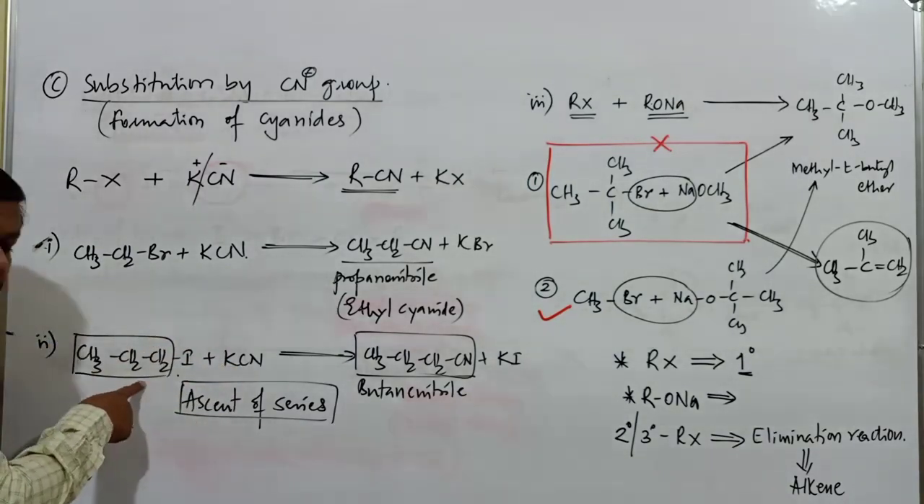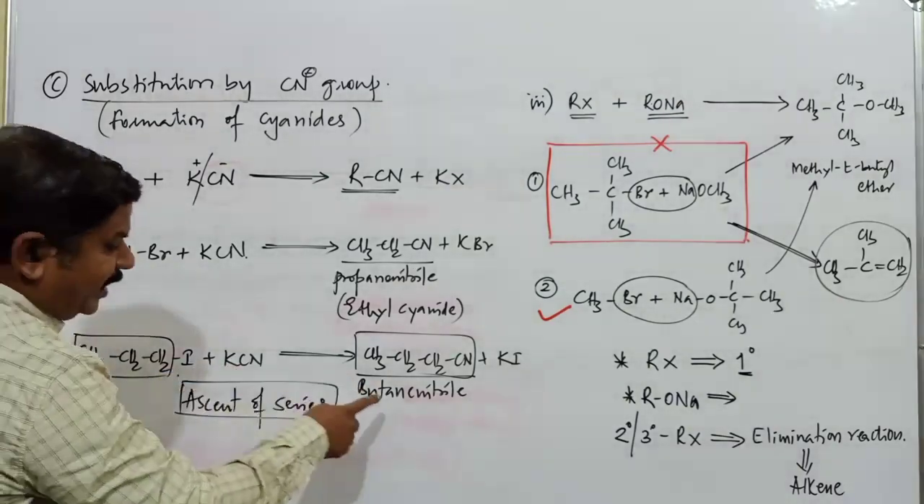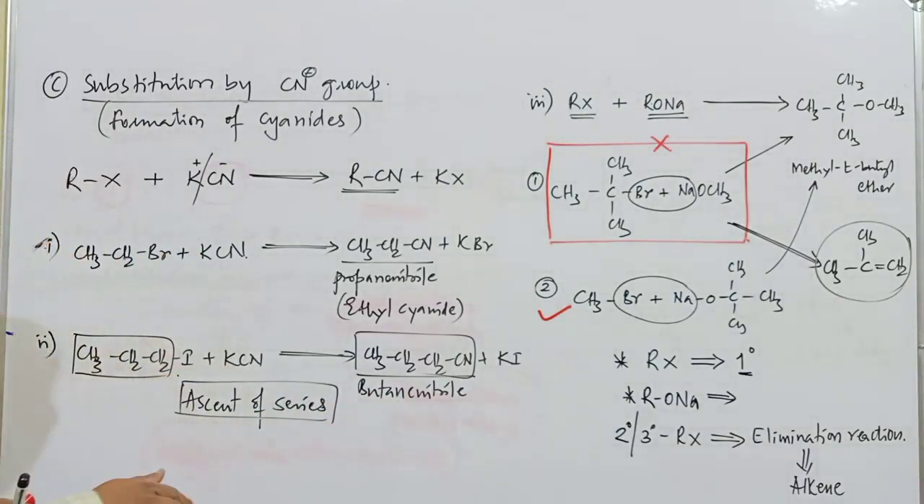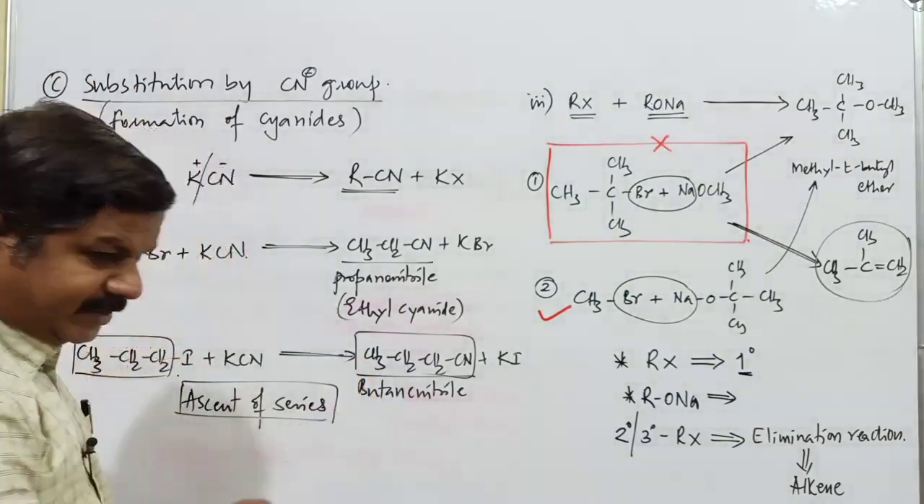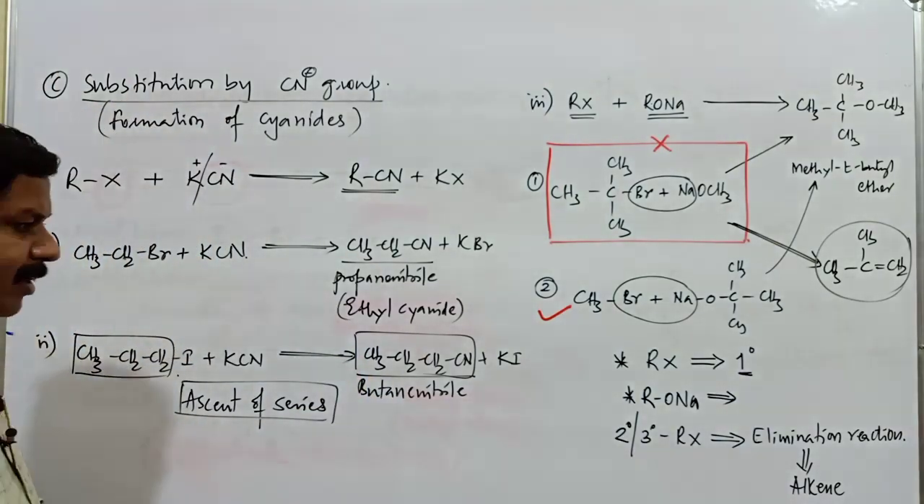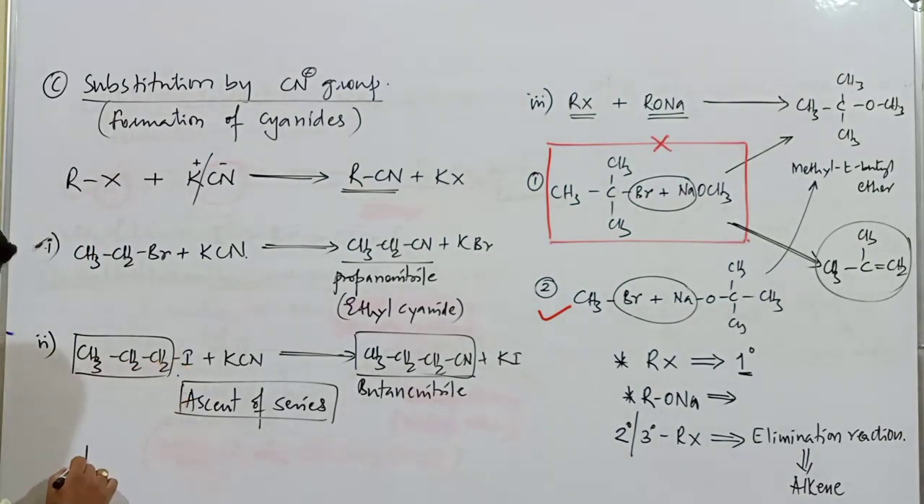Whenever any particular compound of such type combines with potassium cyanide, it undergoes ascent of series. Ascent means the total number of carbon atoms increases. Then what is descent of series, opposite to this one? Descent of series means the number of carbon atoms decreases. Wherever the number of carbon atoms decreases, that is called descent of series.